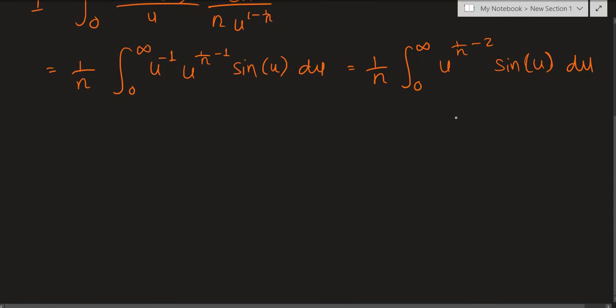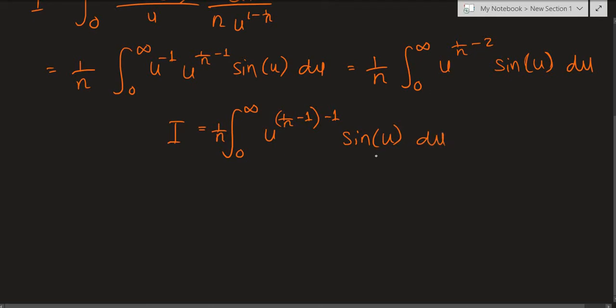So although we have compactified it in this form, I would still like to express I as 1 over n times the integral from 0 to infinity of u to the 1 over n minus 1 times the sine of u du.